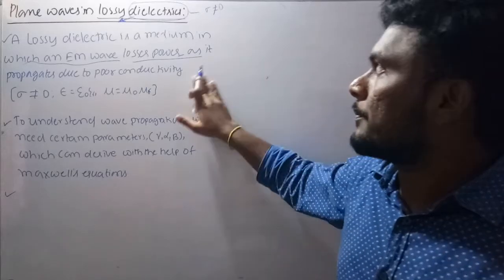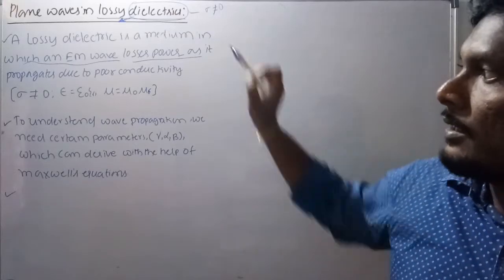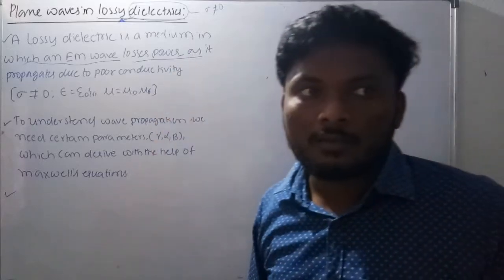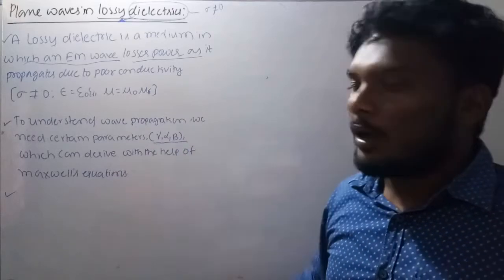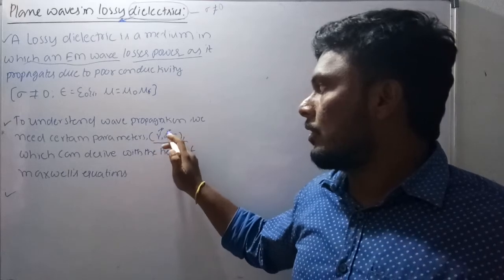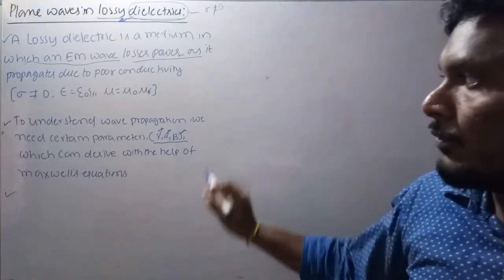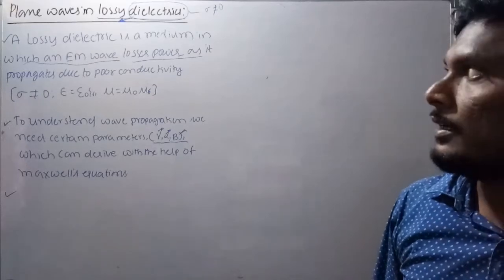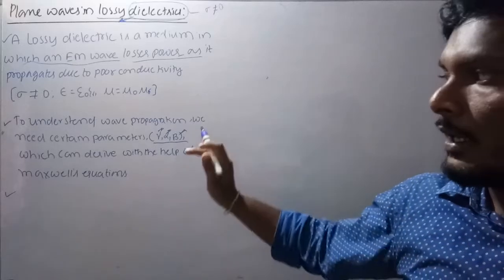The dielectric material has minimum conductivity. Now see, to understand wave propagation in any material, we need certain parameters: gamma, alpha and beta, where gamma is called the propagation constant, alpha is called the attenuation constant, and beta is called the phase constant. If we are able to derive the expressions for gamma, alpha, beta, then we can understand the propagation of waves in any kind of material.